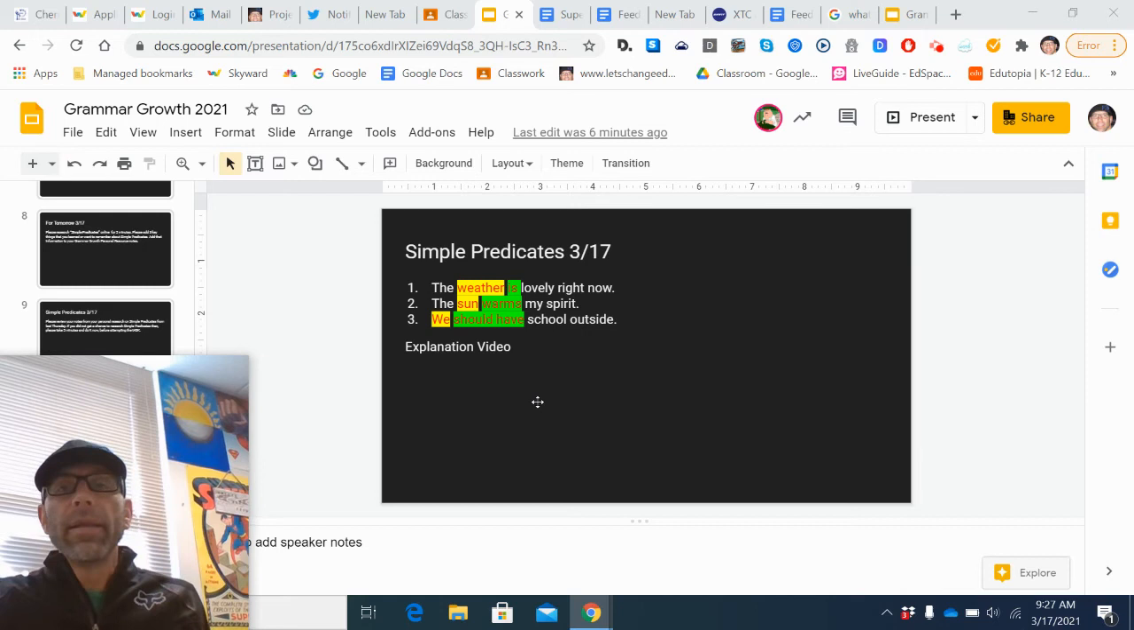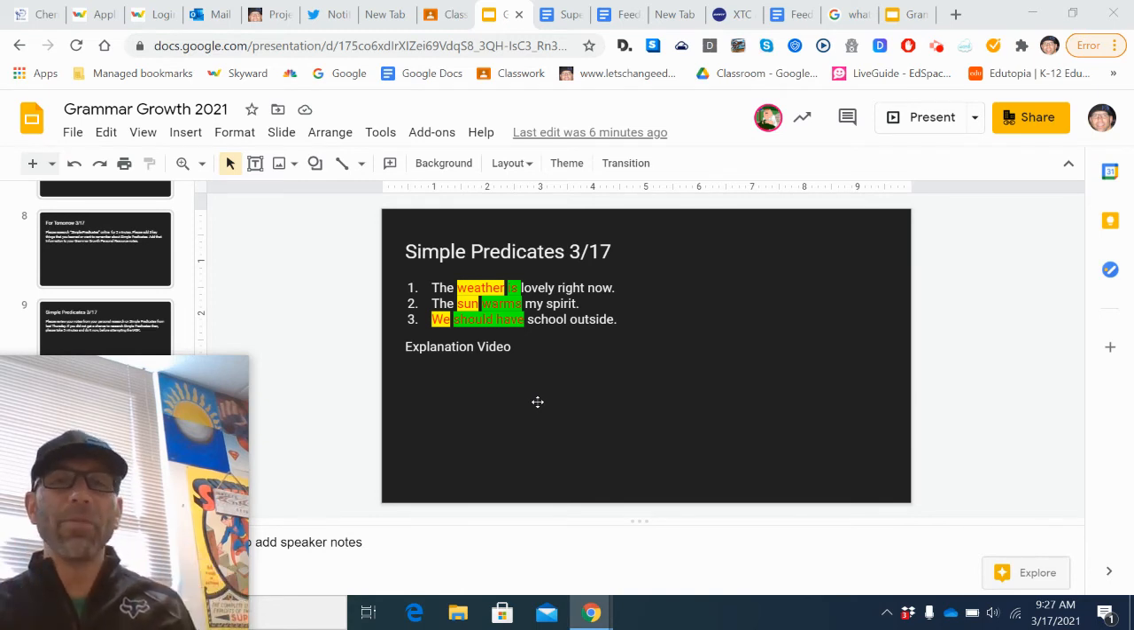Down here, we have a helping verb situation. We is the subject, and should have is the simple predicate. Should is helping the main verb have.